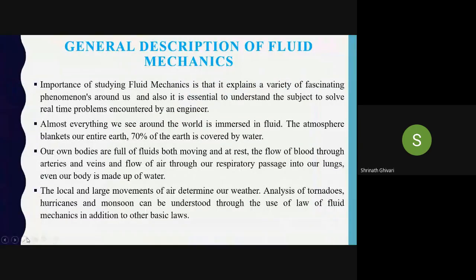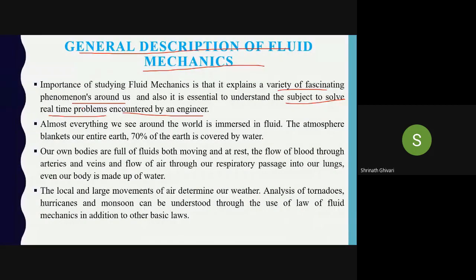So now, why do we have to study fluid mechanics, or what is the general description of studying fluid mechanics? Why is it necessary? Fluid mechanics explains a variety of fascinating phenomena around us, and it is also essential to solve the real-time problems encountered by an engineer. We are studying fluid mechanics in every field actually.